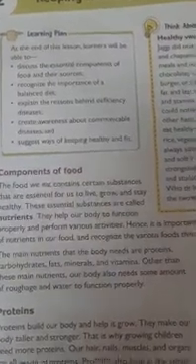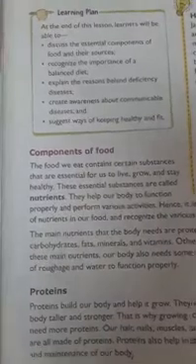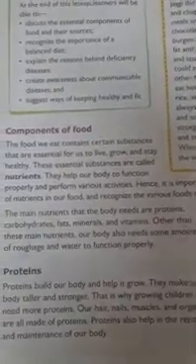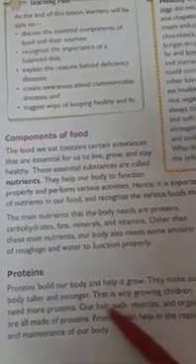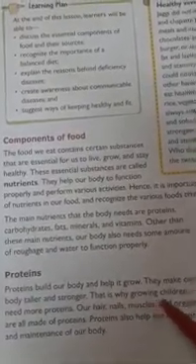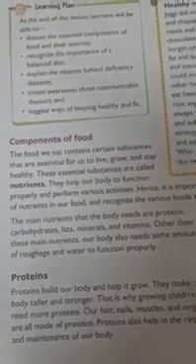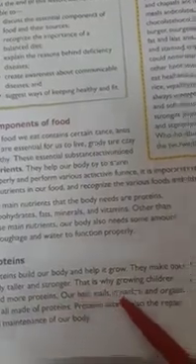Okay children, understood? So let's see these components of foods and their sources, meaning in which food items are rich in these nutrients. First let's see proteins. Proteins build our body and help it to grow. As I said, proteins are bodybuilding food. So they make our body taller and stronger. That is why growing children need more proteins.